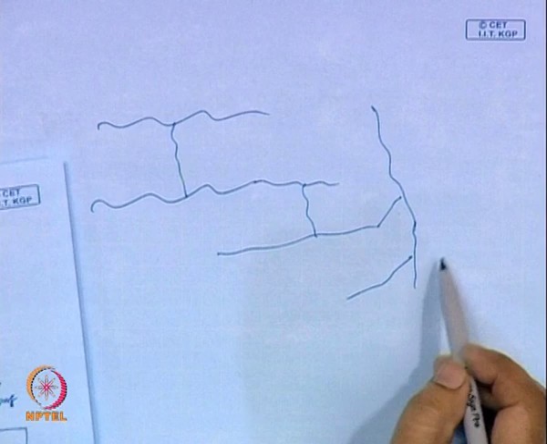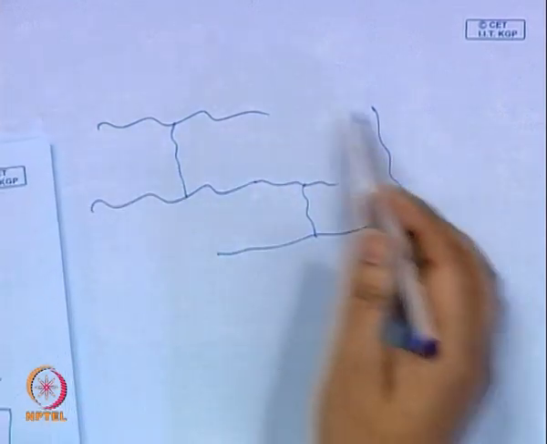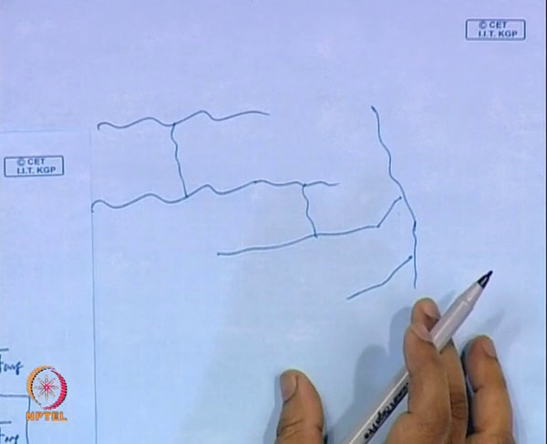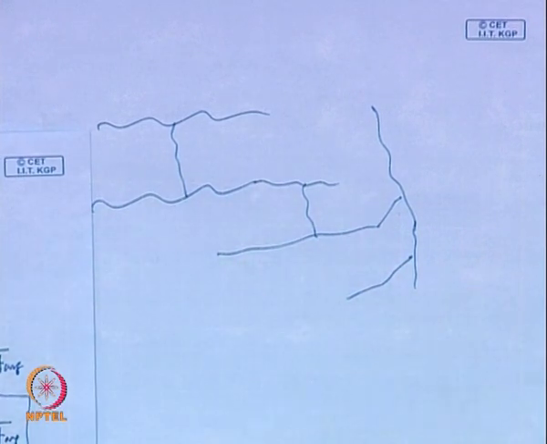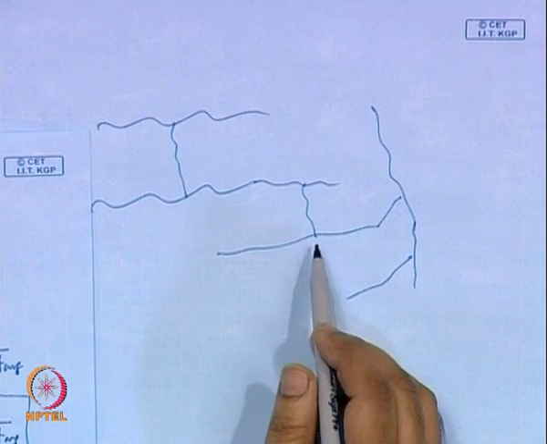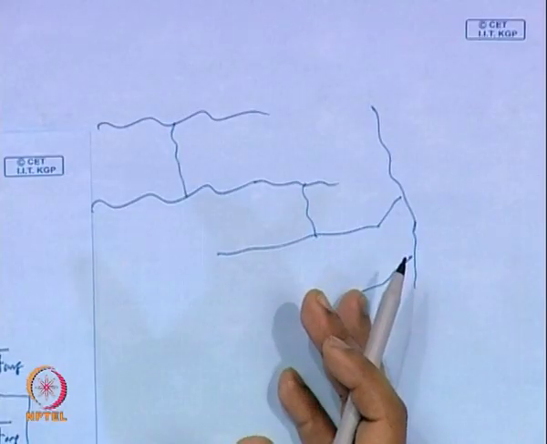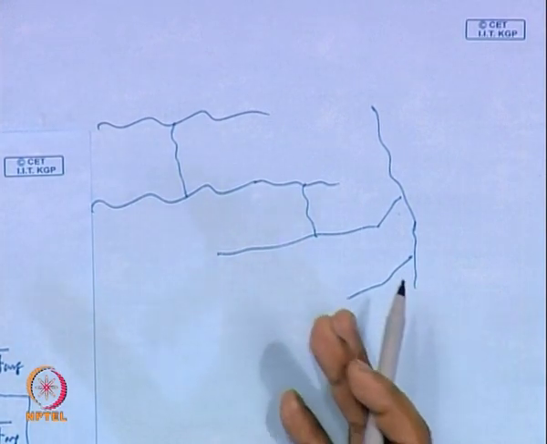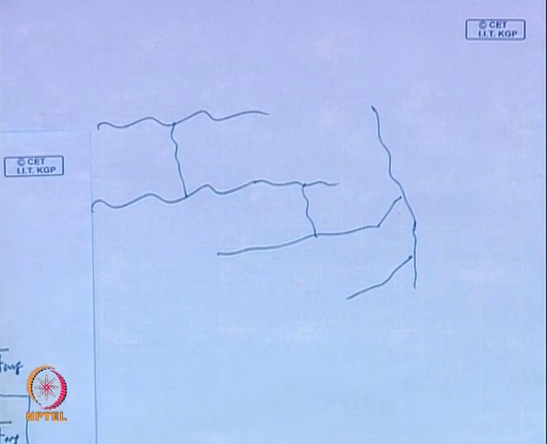So what is the molecular weight of this polymer? All chains are connected, there is no individual molecular weight. At the point when you have a complete network formation, that is where the molecular weight becomes infinity. And that is the point where you can visibly see the gel formation.